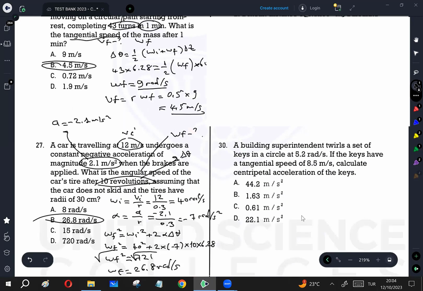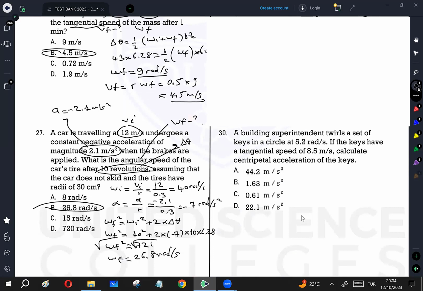And last question, a building superintendent twirls an exit sign case in a circle at 5.2 radian per second. If the case has a tangential speed v_t of 8.5, calculate the centripetal acceleration. a_c is the question.